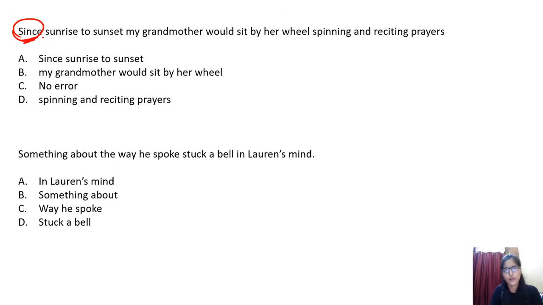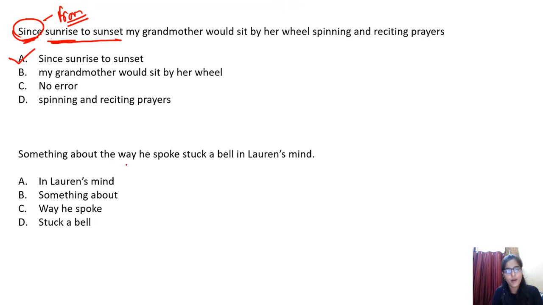Since, you must be knowing that we use since and for with a perfect continuous tense, right? And most probably it will give you the exact time, like 5 o'clock to 6 o'clock. Then there's a use of since. In that scenario, when you are talking about a time phase like sunrise to sunset, then instead of since, from will be appropriate. From sunrise to sunset will be appropriate, right? Since won't be appropriate, because I already told you that we use since in the case of perfect continuous tense, right? So option A is the one having some sort of grammatical error, right?